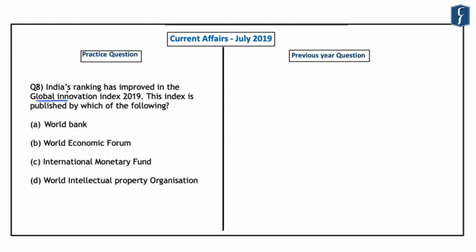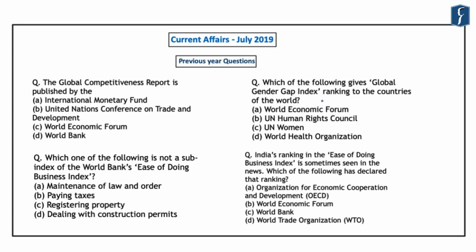So before answering this question, let us first look at the way in which UPSC has been asking questions related to important indices. If you look at these previous year questions, you will find that in the year 2019, there were 2 questions related to important indices or reports. Further, previously also, almost every year UPSC has been asking questions based on important indices. For example, this question was asked in the year 2017 and this question was asked in the year 2016.